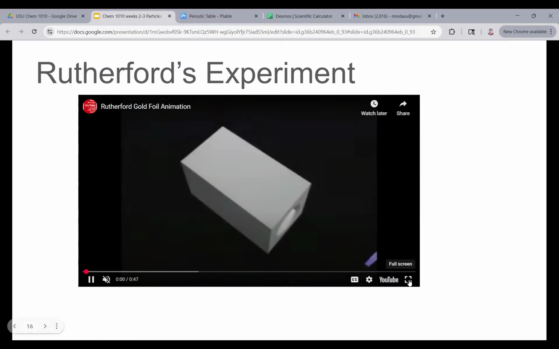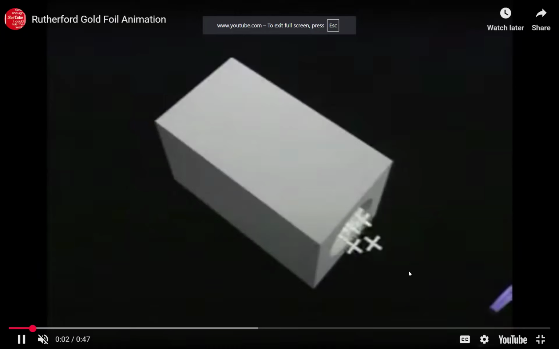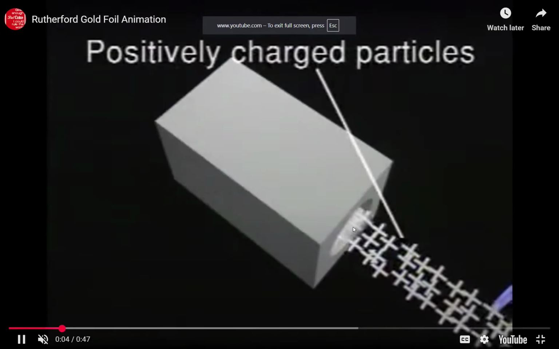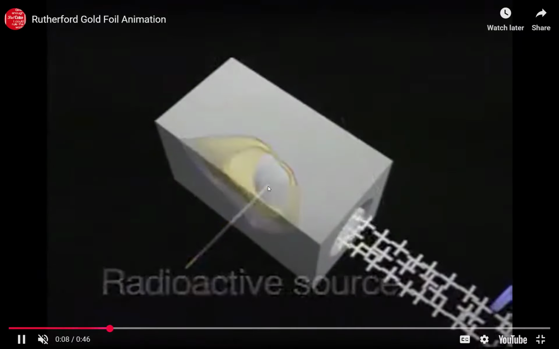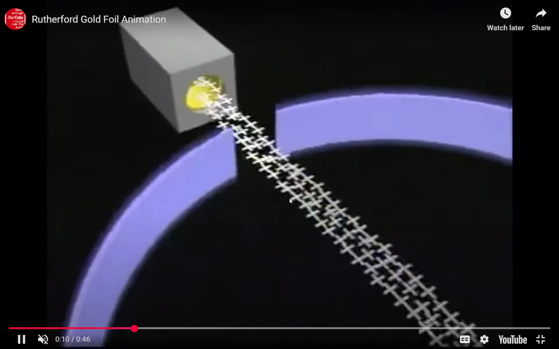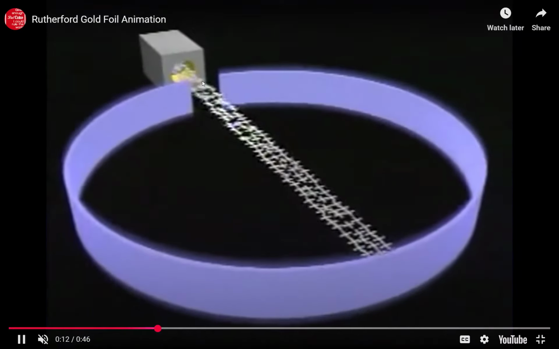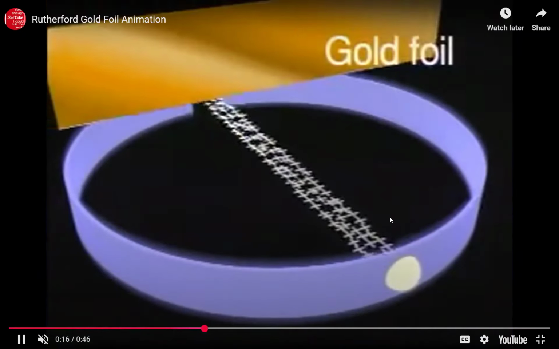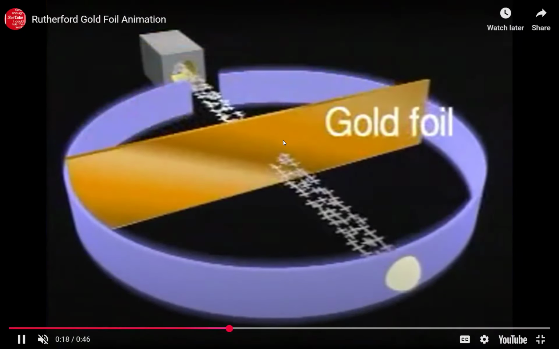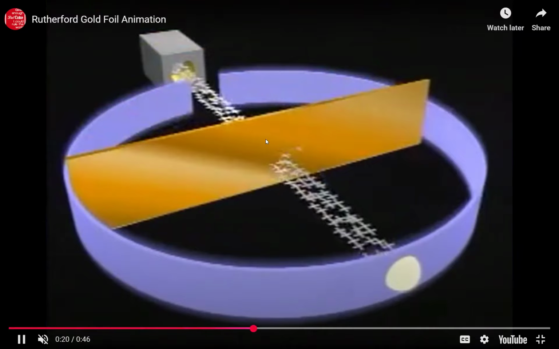So his experiment looks something like this. Here's polonium inside with the positively charged particles. And there's a slit in the screen so that the particles could go through. And he puts gold foil there.